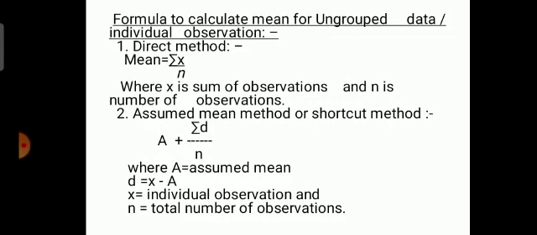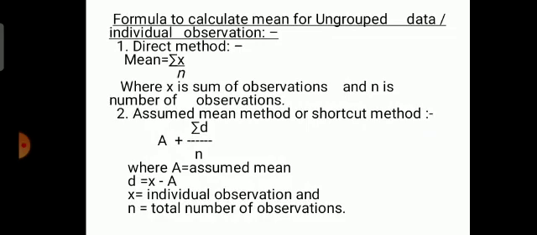Second, assumed mean method or shortcut method. The formula is A plus summation D divided by N, where A stands for assumed mean. Assumed mean means in the given individual observations, one value you have to suppose as mean.